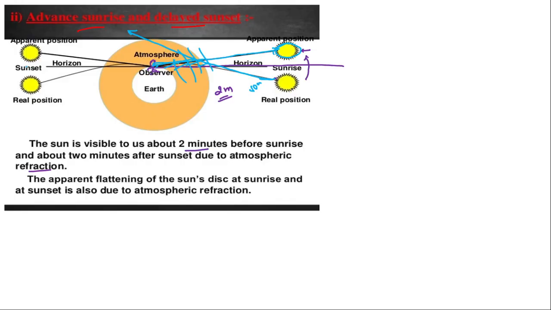And there is the same phenomenon, why we feel that even after the sunset, when the sun has actually set towards the west, we still feel that the sun is above the horizon, because of this refraction phenomenon only, okay. Due to this phenomenon, we usually feel that during sunrise and during sunset, the sun's position is still above the horizon, okay.